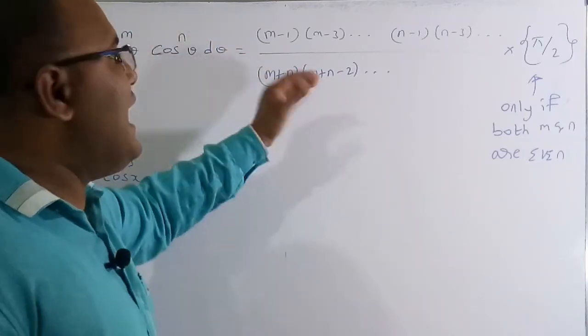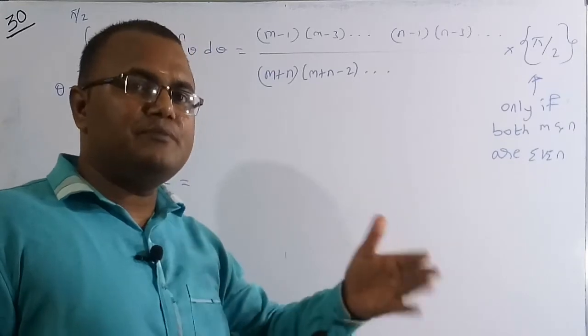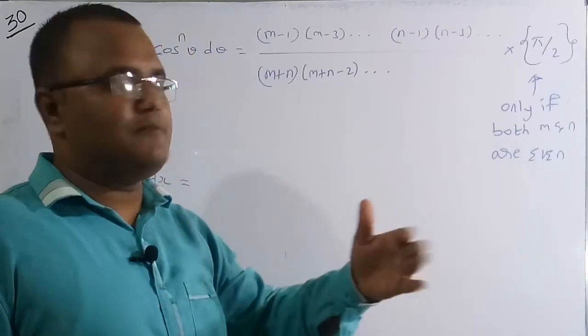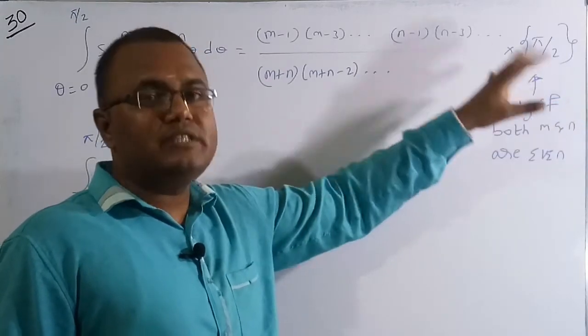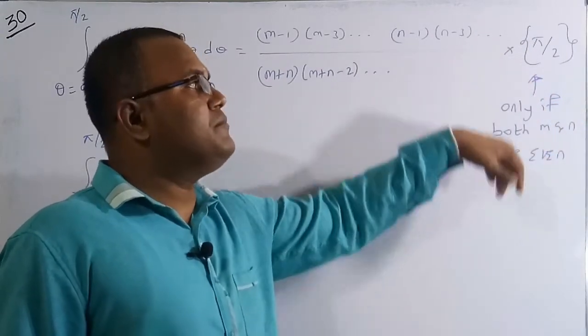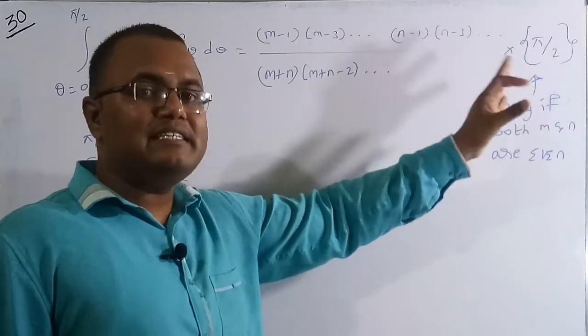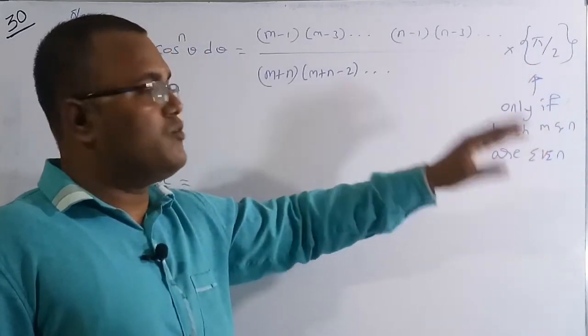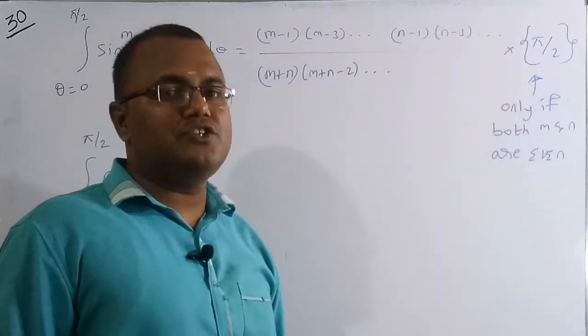And then you have to remove the preceding number, means the just previous number, and you have to go in a step manner. You go for the multiplication of pi by 2 only if m and n are both even, otherwise you don't have to. Means if at least one is odd, then you don't have to do this. Only if m and n are both even do we go for the multiplication of pi by 2.